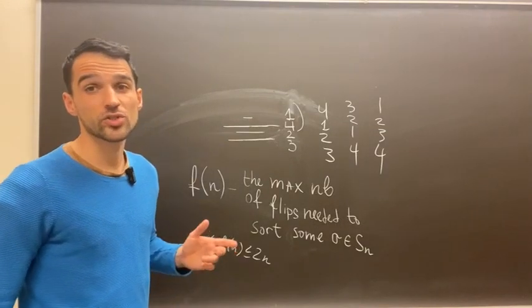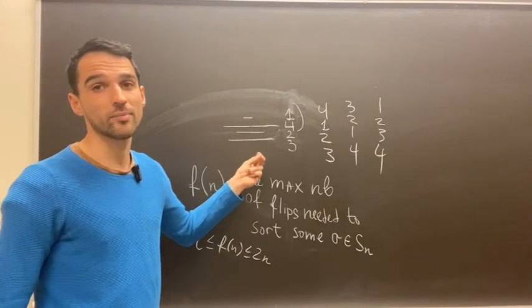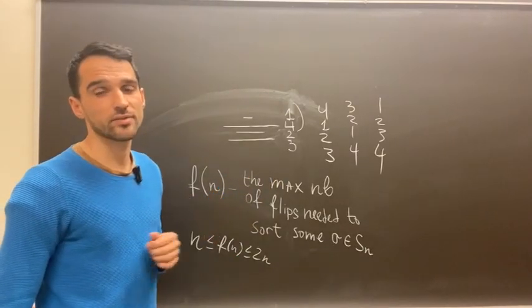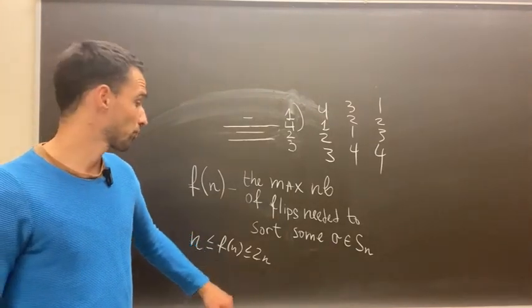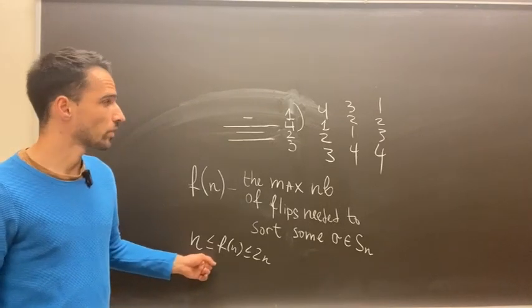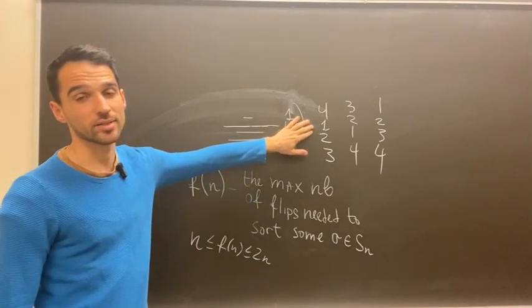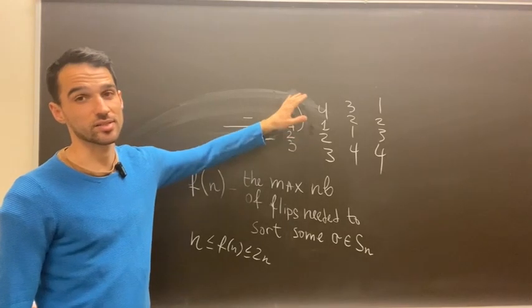So kind of ignore this element till the very end and just operate with the remaining n minus 1. This argument just shows that with 2 flips I can move one element to its correct position. Of course, if I do this consecutively, I will need at most 2n flips in total. For the lower bound, the situation is slightly trickier. I can call 2 numbers that are consecutive and at consecutive positions adjacencies.